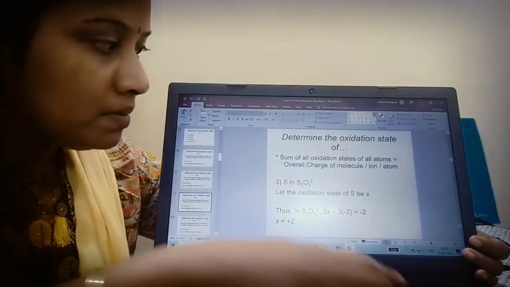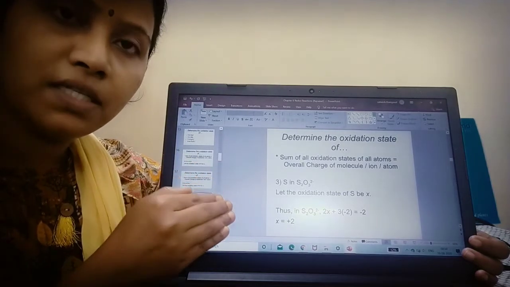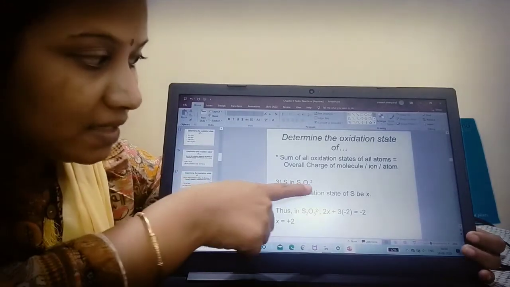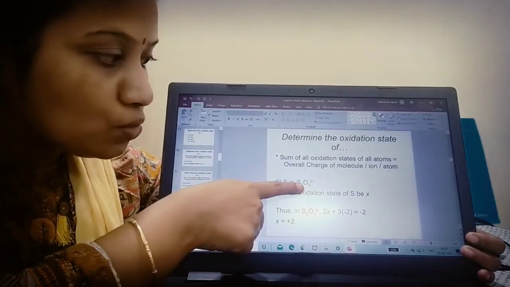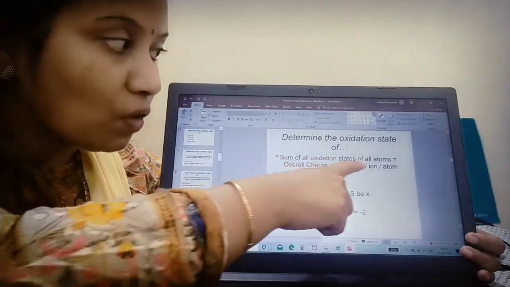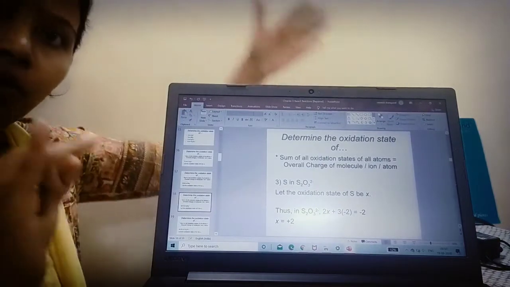So 2 problems clear. Moving to the third problem, determination of oxidation state of sulfur in thiosulfate. Here also it is the same, because there is a charge. S2O3 2- is there. So what is the formula? Sum of all oxidation states of all atoms is equal to overall charge of the molecule or ion or atom.